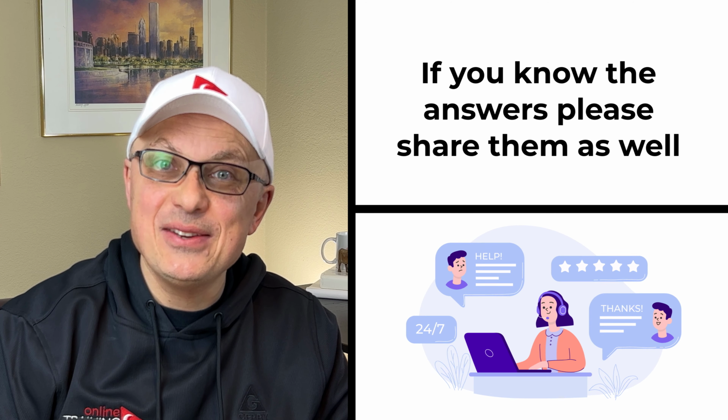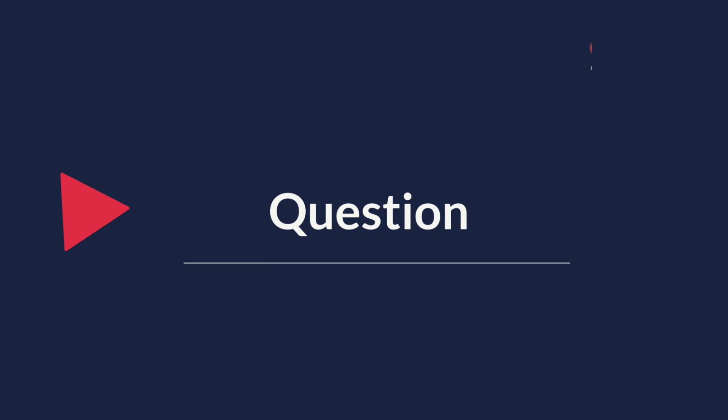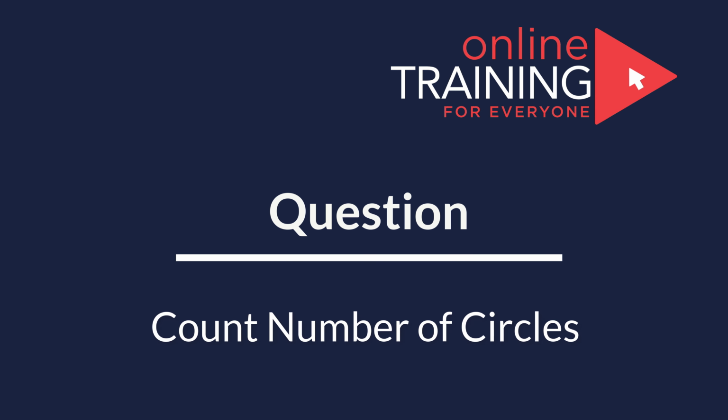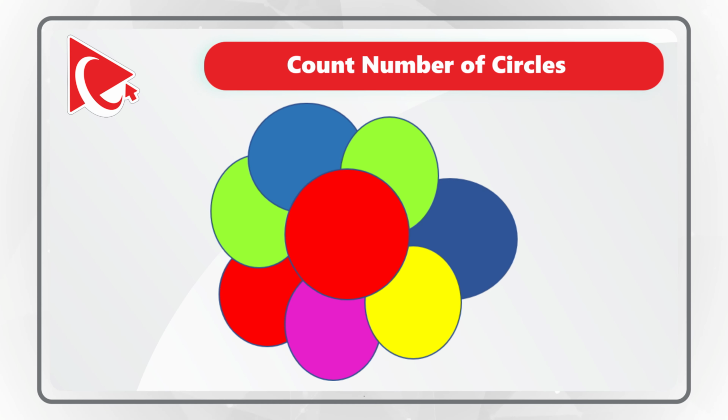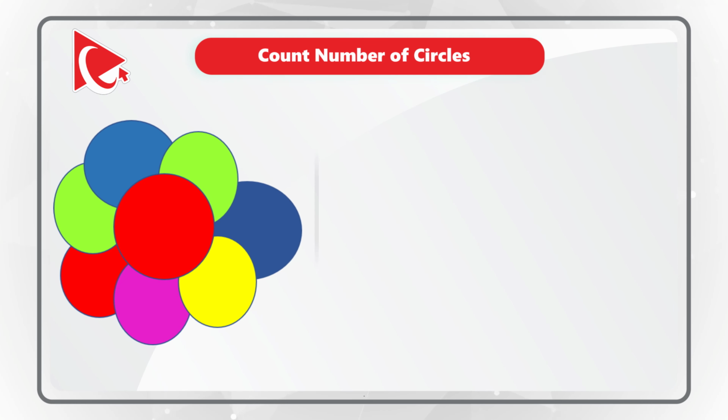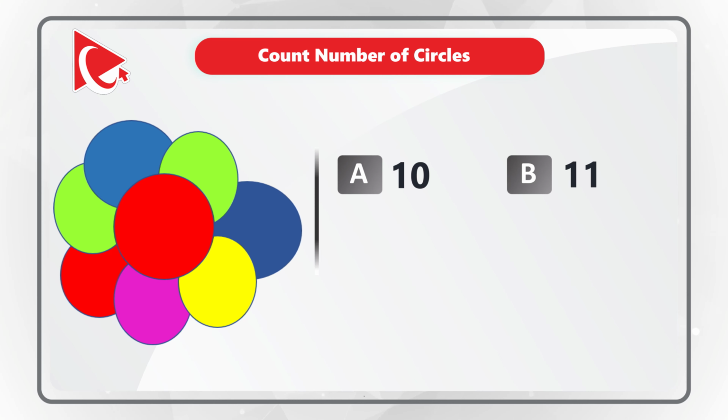And now let's continue and get you ready for the test. In this interesting but tricky question, you need to count the number of circles. You're presented with an unusual shape, and you have 4 different choices based on your selection. Choice A, 10 circles. Choice B, 11 circles. Choice C, 2 circles. And choice D, 1 circle.